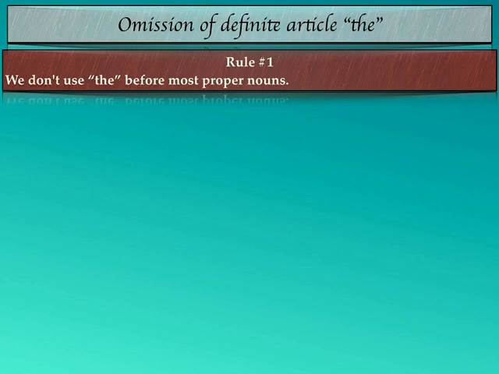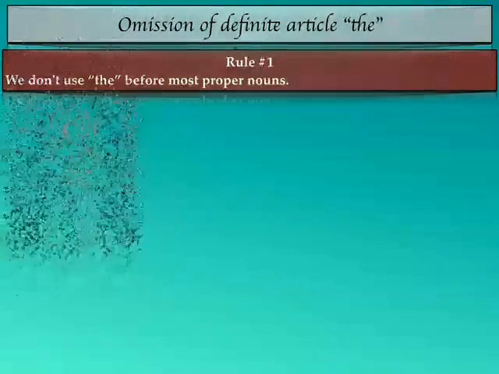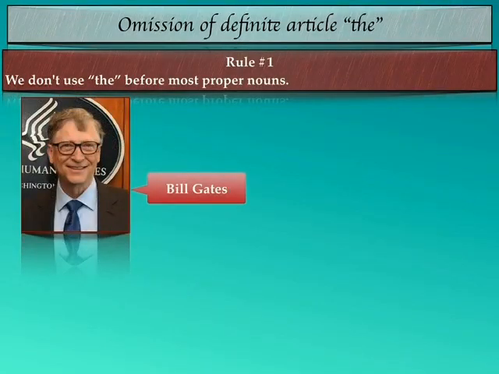So let's see some examples. For example, the first image is that of a famous person called Bill Gates. Bill Gates is the name of a person. It's a specific name given to a person, and so it's a proper noun. So we are not going to use the along with it.